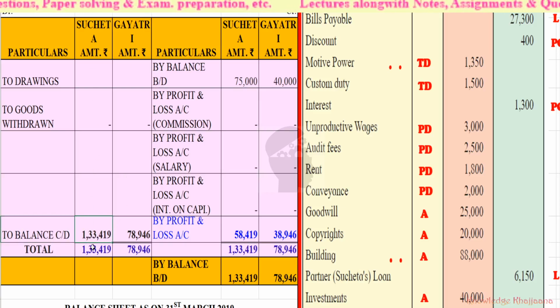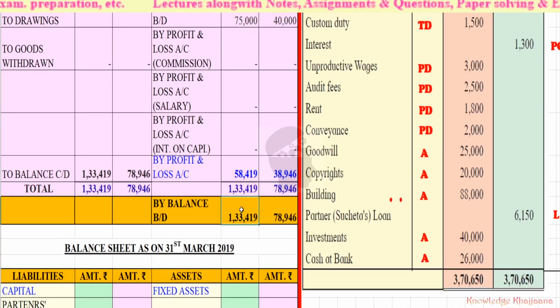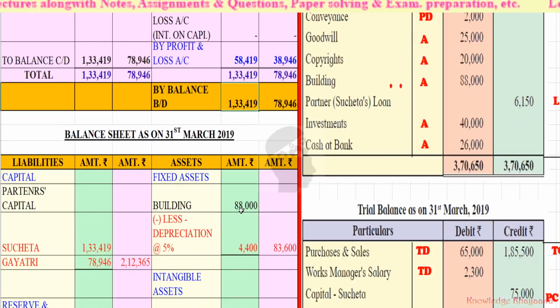So Sucheta's capital amount will be 1,33,419 and Gayatri's capital amount would be rupees 78,946 because there is no any value in the debit side to deduct from this total. Okay, so this by balance brought down for the next year would be the same. Okay, now we will take this balance to the balance sheet.